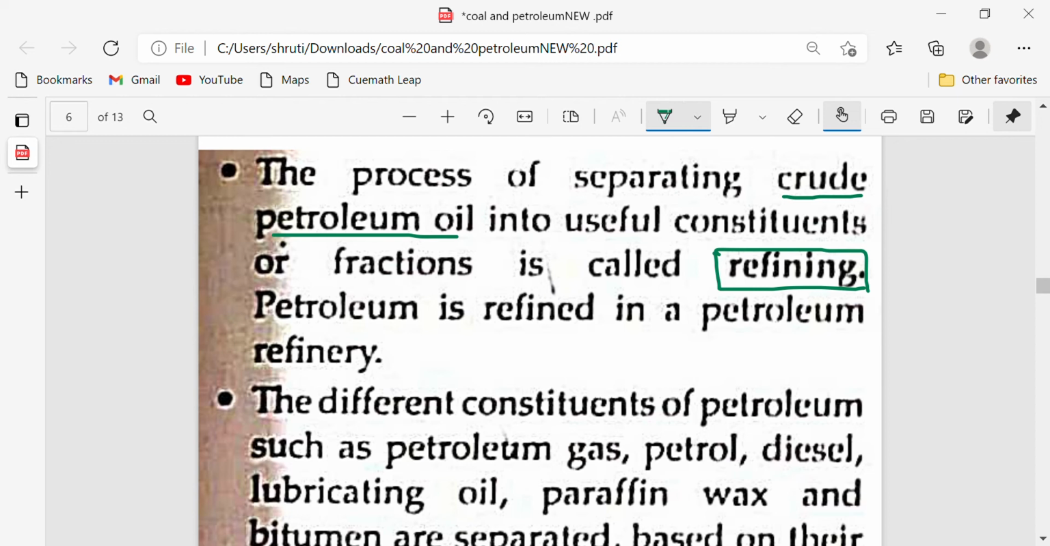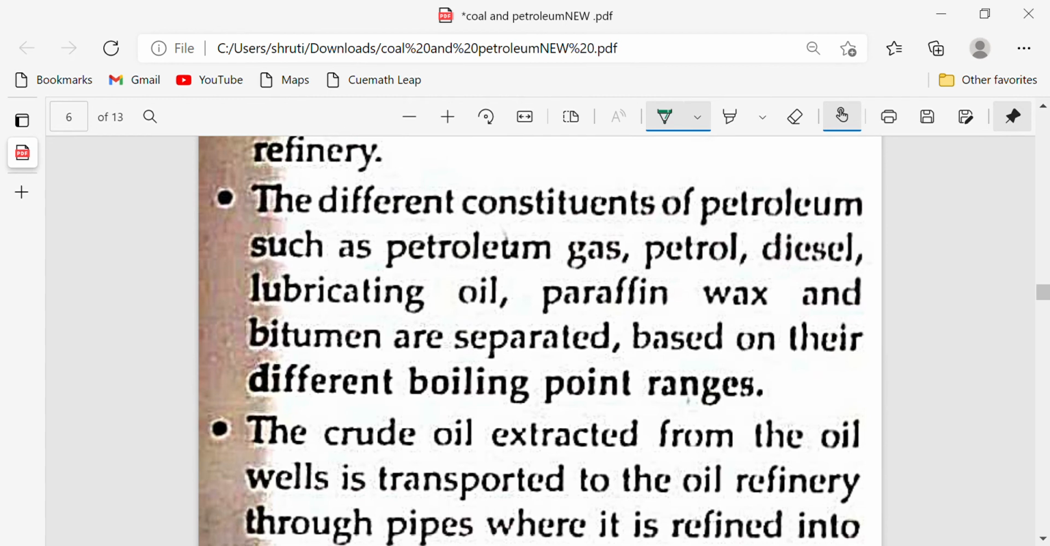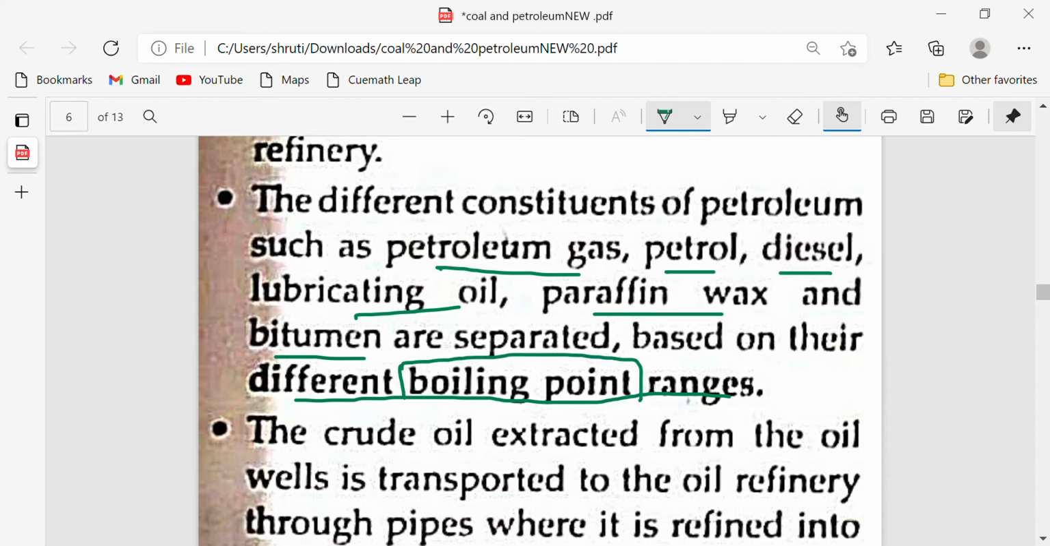Petroleum is refined in a petroleum refinery. So there are different refineries made for refining petroleum. Now what are the constituents of petroleum? It contains petroleum gas, petrol, diesel, lubricating oil, paraffin wax and bitumen. These are all separated from the oil based on different boiling point ranges. So this is very important. How do you separate different constituents from petroleum? By their boiling points. They have different boiling points, so we will boil them and keep on separating according to their boiling points.